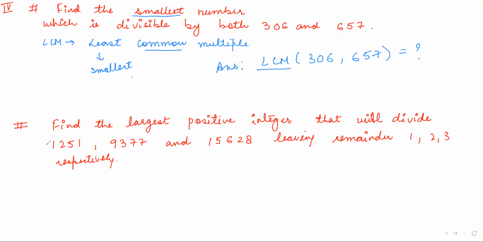Now come to second type. Find the largest positive integer that will divide these three numbers. Okay, now first of all, this is actually an additional part in the question. Just don't worry about it. When you have to find the largest positive integer that will divide, okay, that will divide means that it is a factor of all the three numbers.